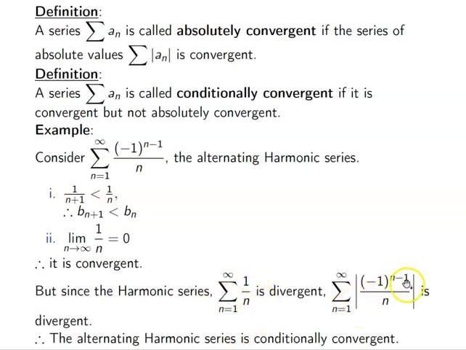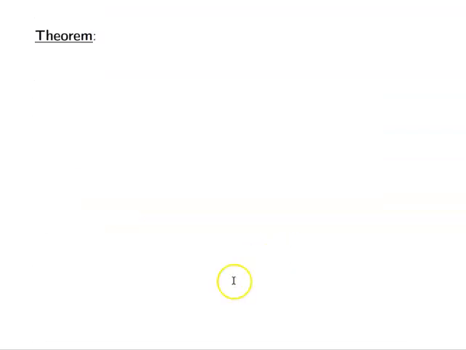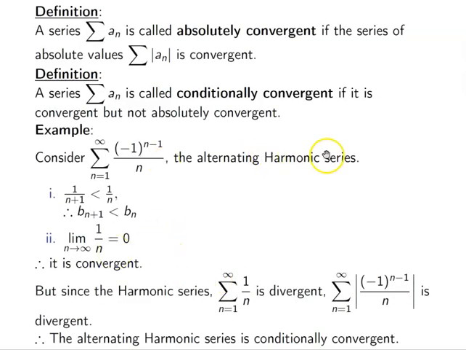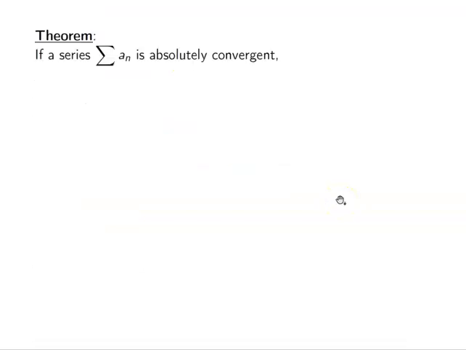The absolute value of the alternating harmonic series is the same as the harmonic series. For our next term, if the series a sub n is absolutely convergent, then it's convergent, right? The alternating harmonic series is convergent, even though it is not absolutely convergent. Absolute convergence means convergence.